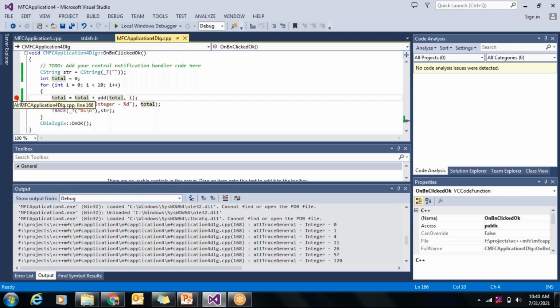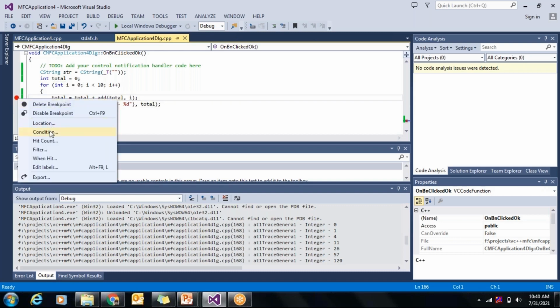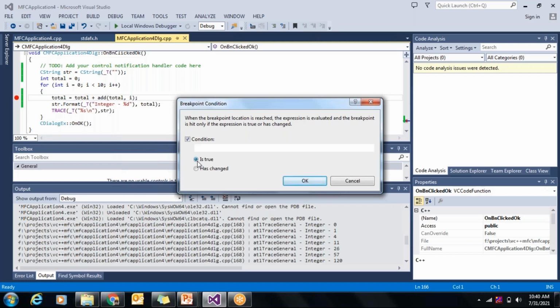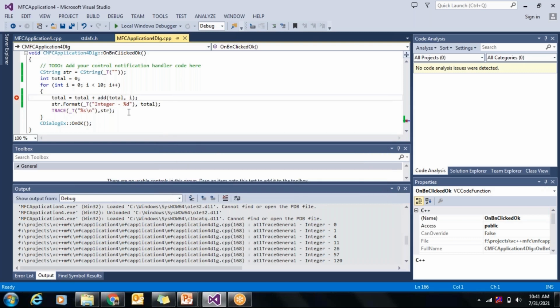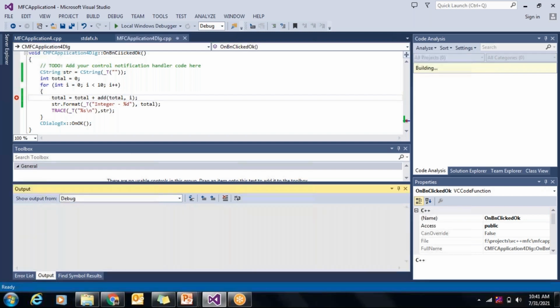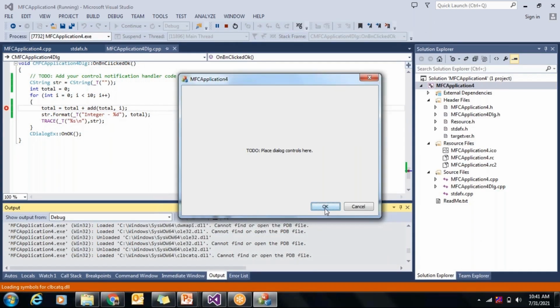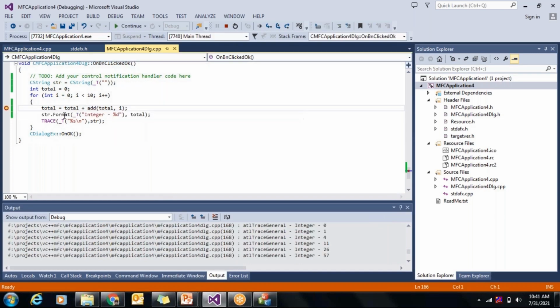To do that, right click on the breakpoint, click on condition, and my condition is I greater than 5. So this is the condition I'm going to put. I want my breakpoint to be activated when I is more than 5. So let us see the debugging and we will see what will happen. So again, I will click on F5. I'll say OK. Now you see the breakpoint has come, but you see the value of I.